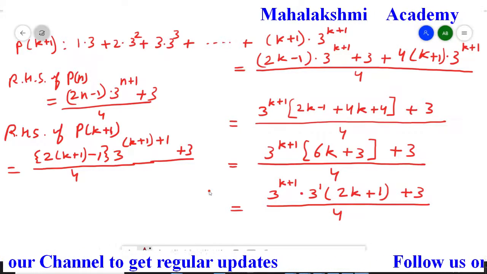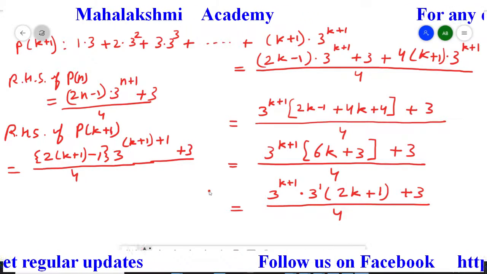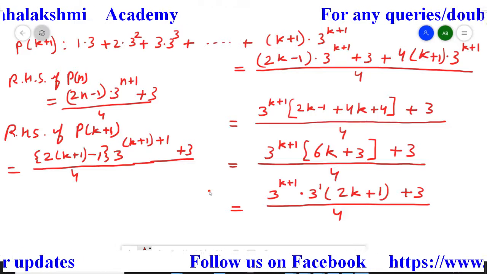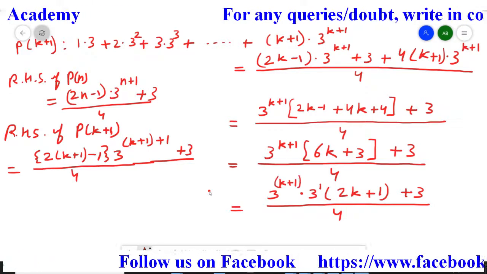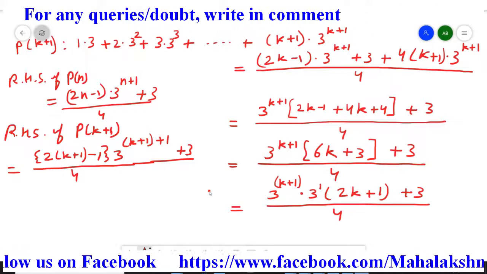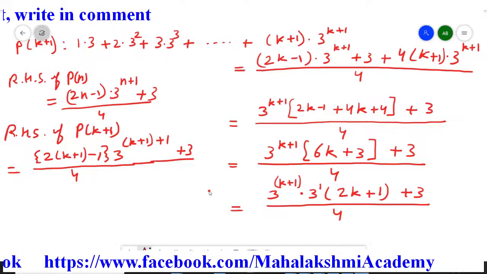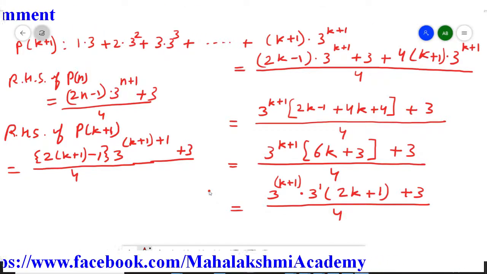So what you have here, with the bracket you have 3 to the power k plus 1 plus 1. So if you will add it, you can put here bracket, and since base is same, so powers you can add, so you will get easily plus 1. So this term there is no problem. But in the bracket what you want? You want here 2k plus 1.